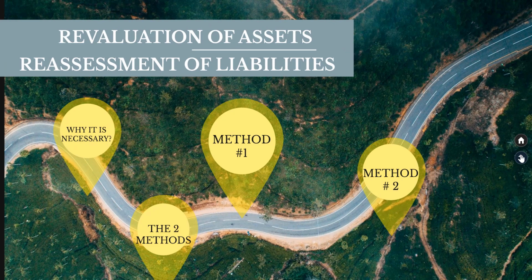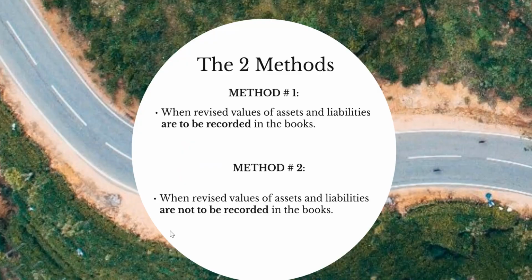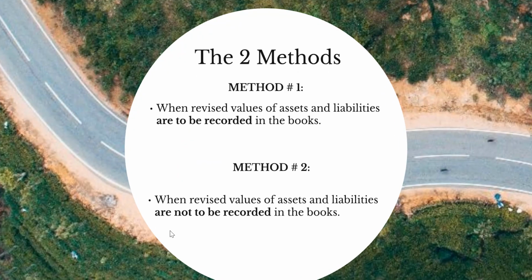Let's see the two methods and when to use each of these two methods. There are two methods in treating this. Method 1 is used when revised values of assets and liabilities are to be recorded in the books. That is, in the reconstituted balance sheet which is prepared after taking into effect the change in profit sharing ratio among the existing partners. If the assets and liabilities are to be valued at their revalued figures, then method 1 is to be used.